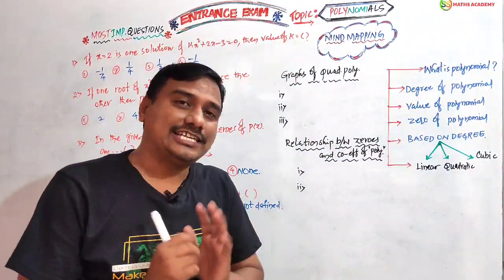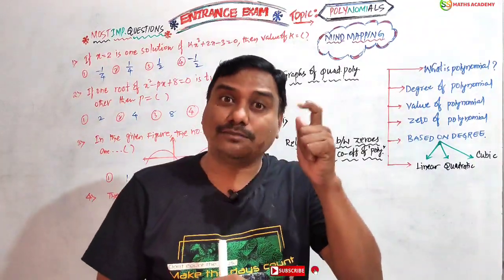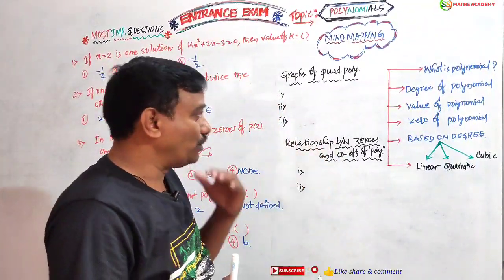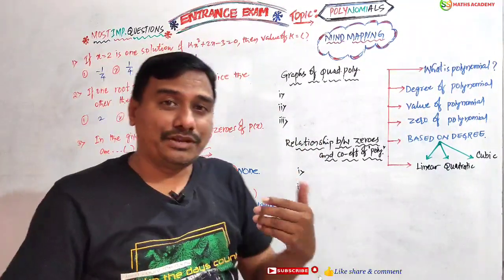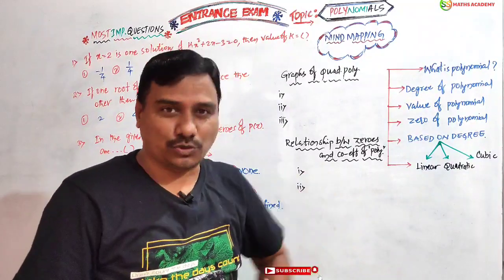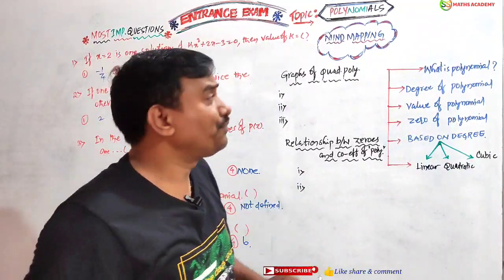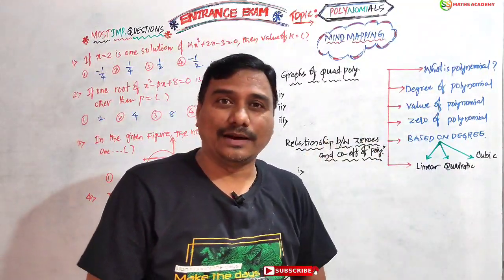So friends, up to these three exercises, what are the important mind mapping terms? I have written them on the board. After discussing this information, I will go on to previous examination questions as well as Grand Test questions for competitive exams. Friends, what is a polynomial?